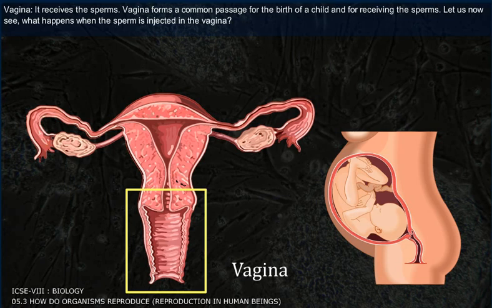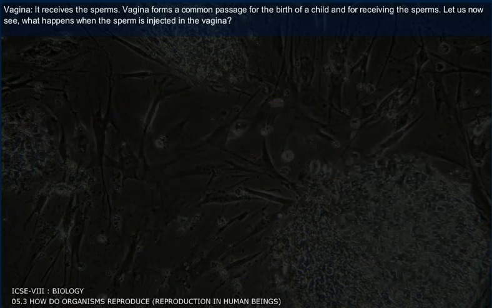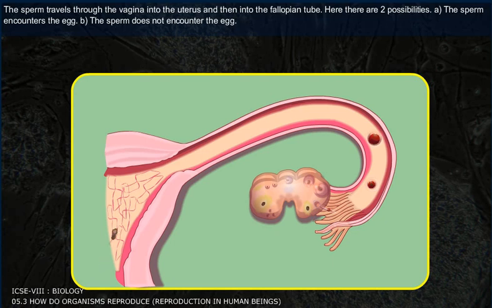Let us now see what happens when the sperm is injected in the vagina. The sperm travels through the vagina into the uterus and then into the fallopian tube. Here, there are two possibilities. A. The sperm encounters the egg. B. The sperm does not encounter the egg.